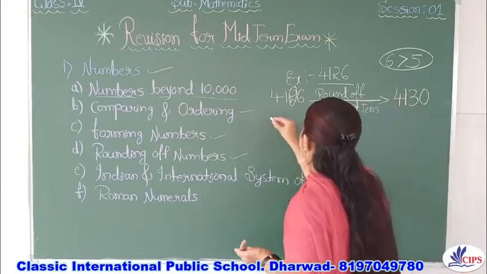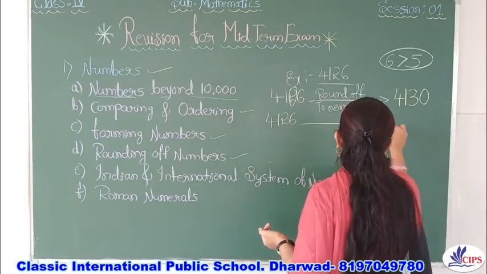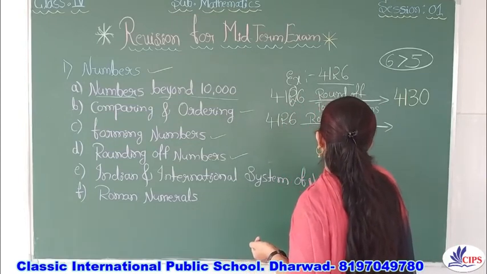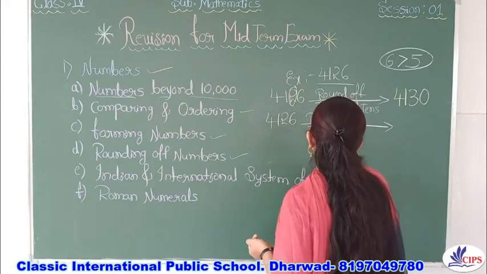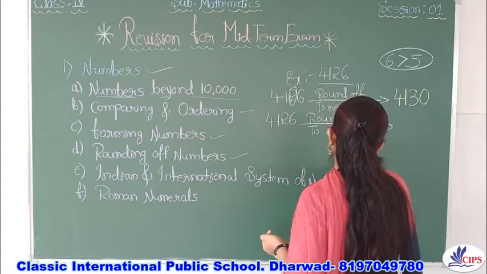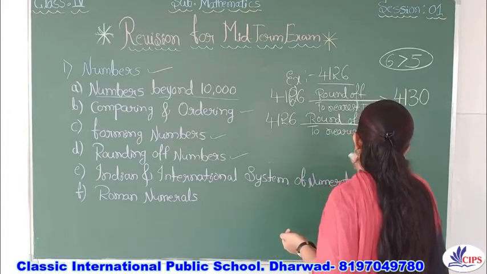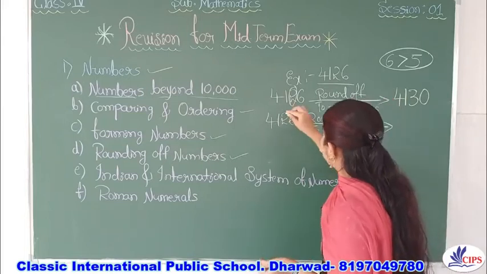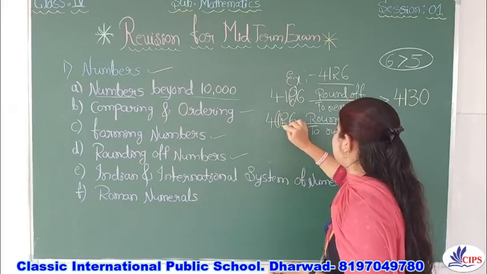Next, look at rounding up to the nearest hundreds. How are you going to do that? Round up to nearest hundreds. For that, what should you look at? The tens place value digit.